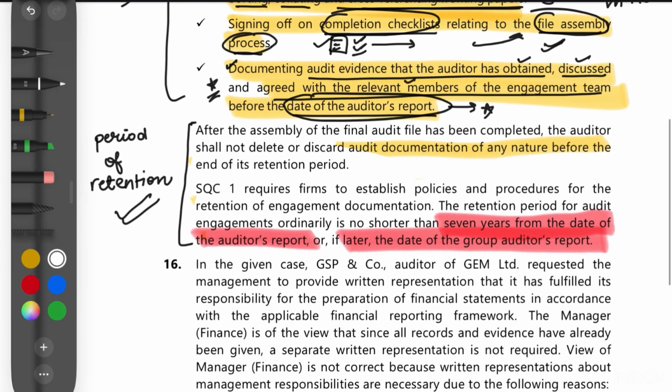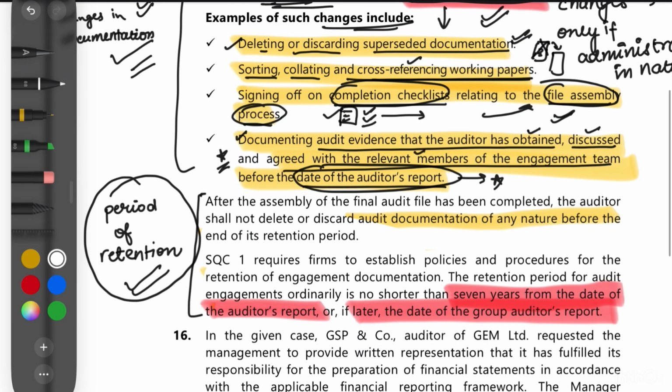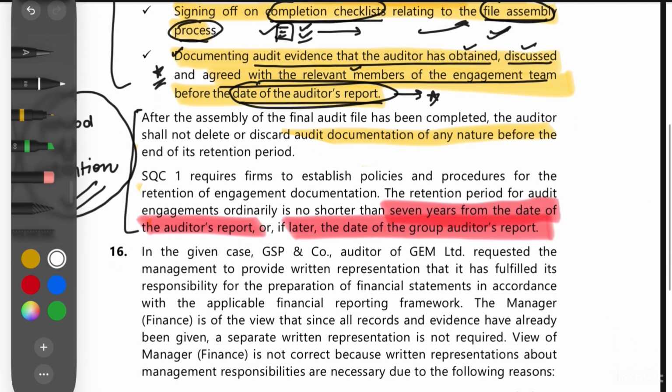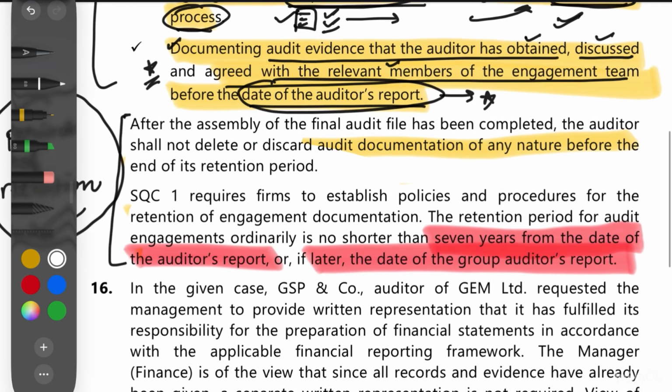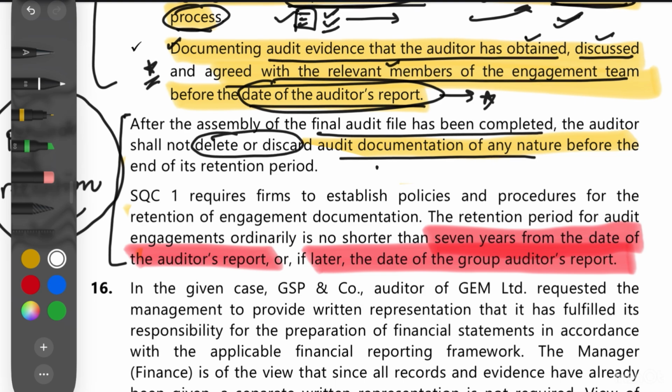Now the third thing that the engagement partner discussed was the period of retention. Now we will discuss for how long we need to retain the audit documentation. It is important to note that for the final audit file which has been completed, the auditor will not delete or discard any documentation before its retention period.